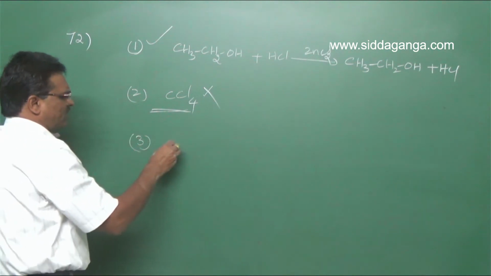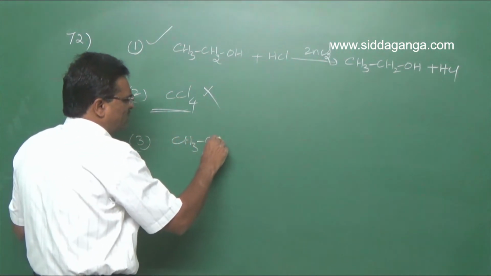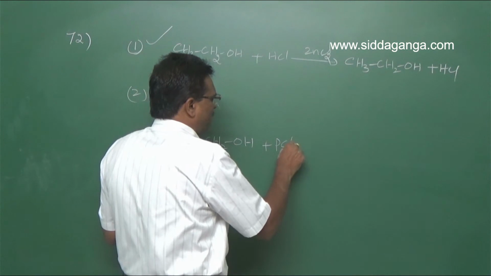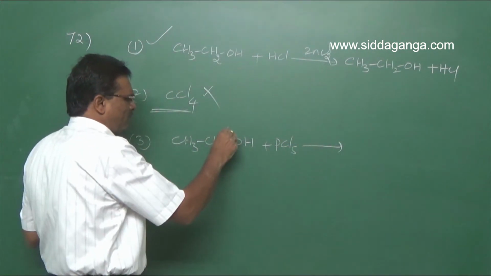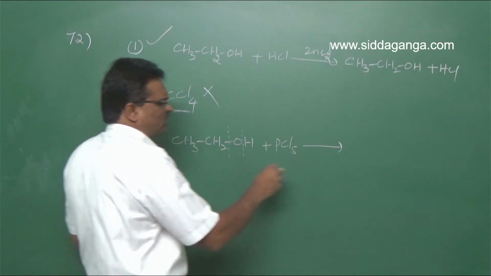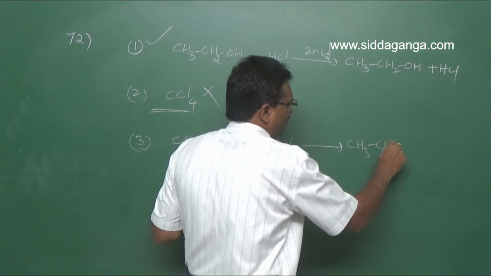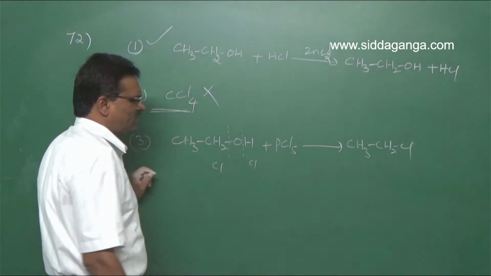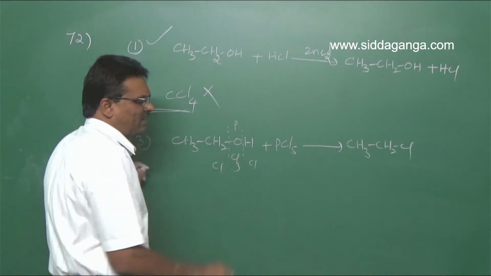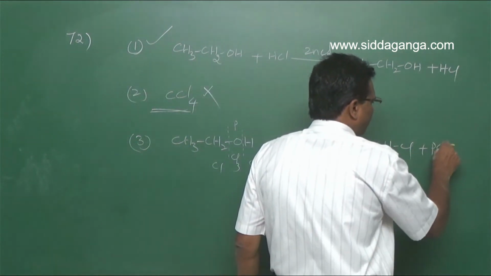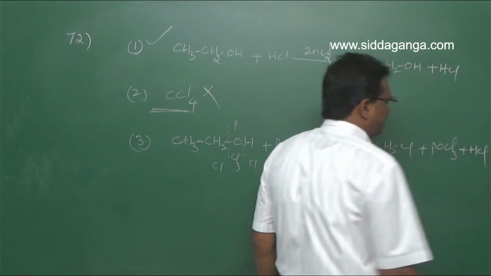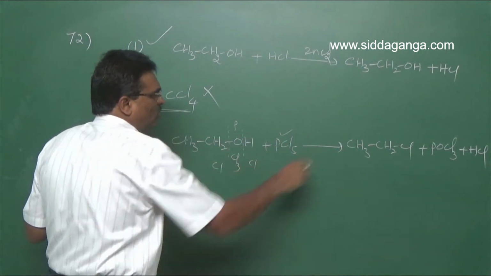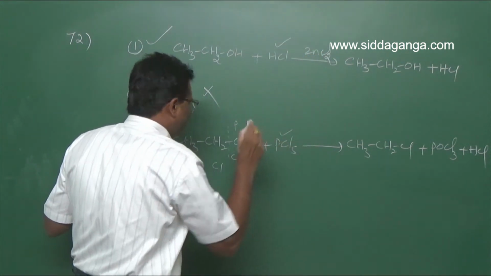Similarly, in the third case, CH3CH2OH, this is ethyl alcohol, which reacts with phosphorus pentachloride. The bond breaks like this: CH3CH2Cl is formed, along with POCl3. So ethyl chloride plus phosphorus oxychloride and HCl. So PCl5 is also used to convert ethanol to ethyl chloride. HCl and zinc chloride is used, PCl5 also used.